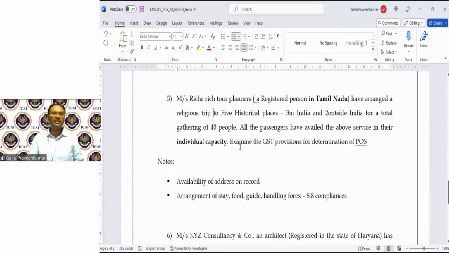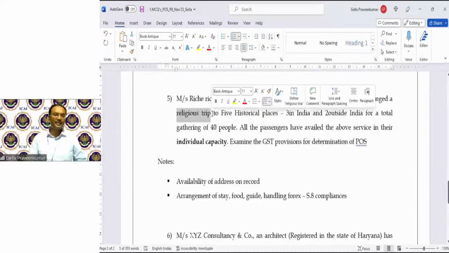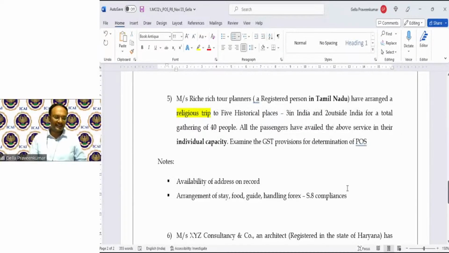Okay. Now, let's come back to the question once again to understand. Richie Rich is a tour planner. They have arranged a religious trip. Now, all of you, please refer to entry number 7, 12.